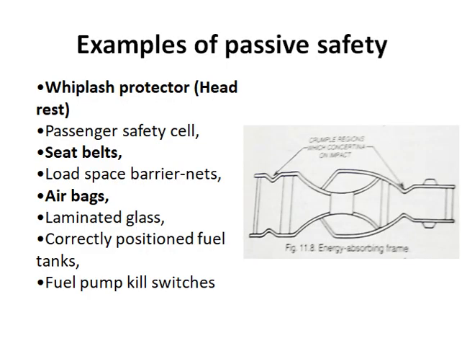So what are the other passive safety systems? You can see a whiplash protector. A whiplash protector, most of you also know, is the head restraints on the seats. We can adjust them in some vehicles, as there is an adjustment provided in the headrest. So that is also a part of a passive safety system. How is it acting as a passive safety system?